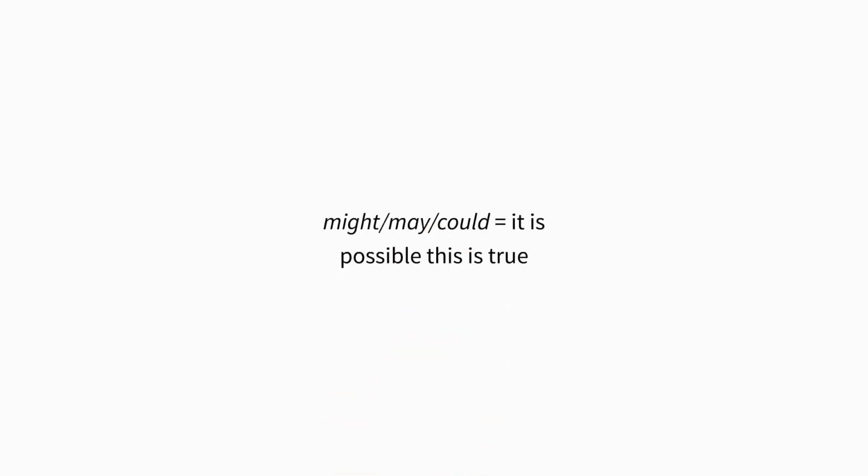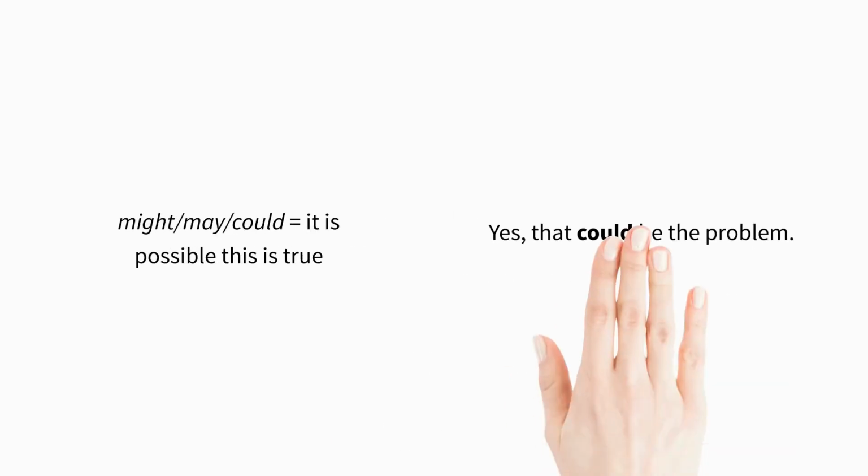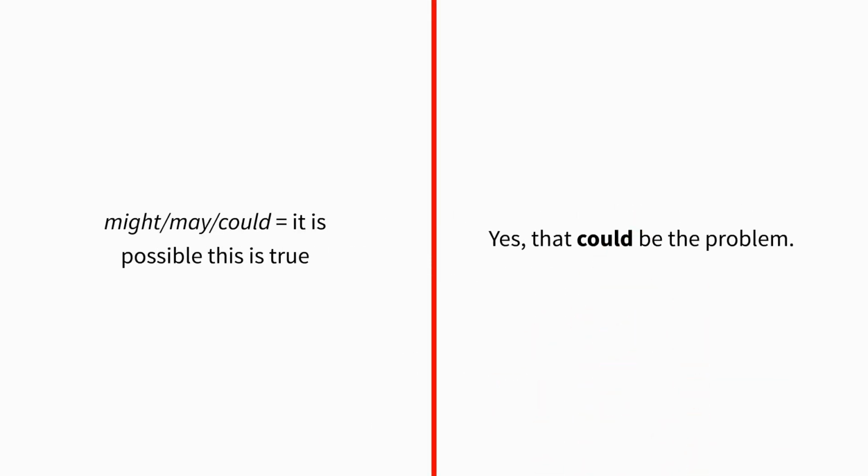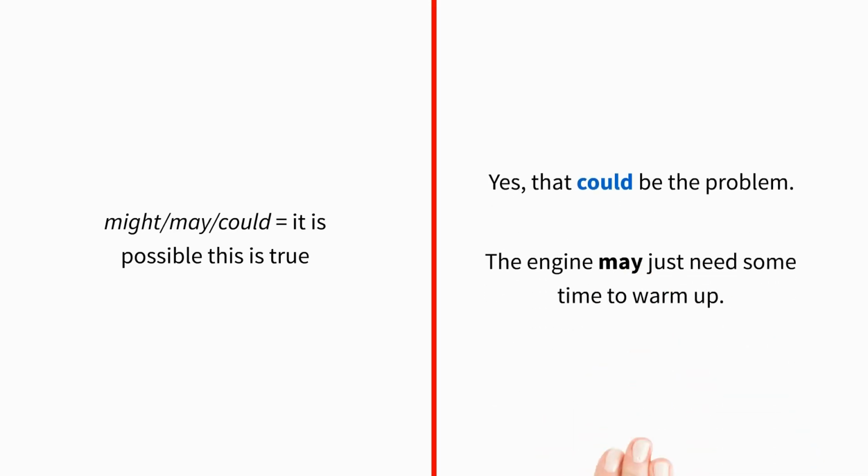We use might, may, or could to say that we think something is true, but we're not sure. Look at these sentences. Yes, that could be the problem. The engine may just need some time to warm up.